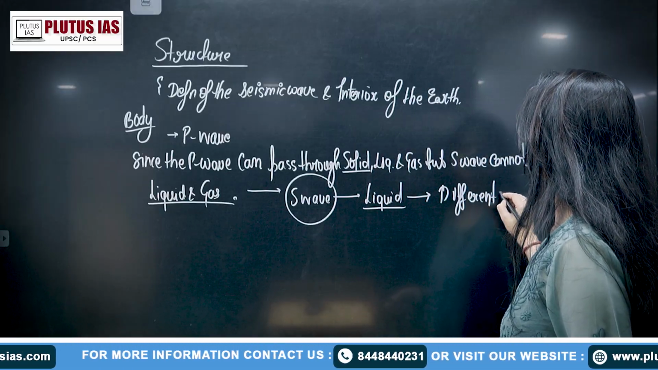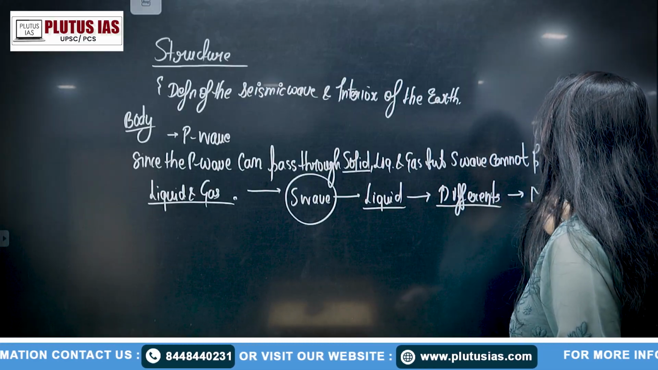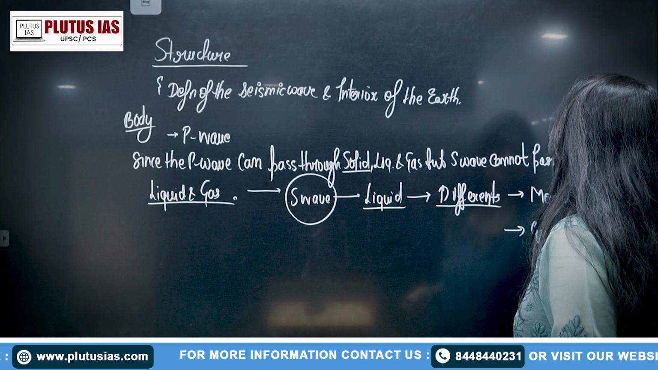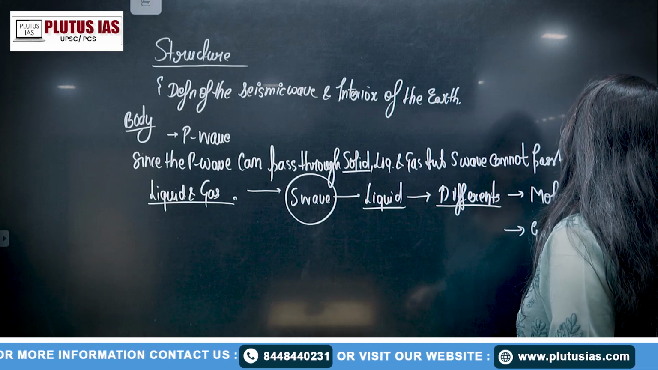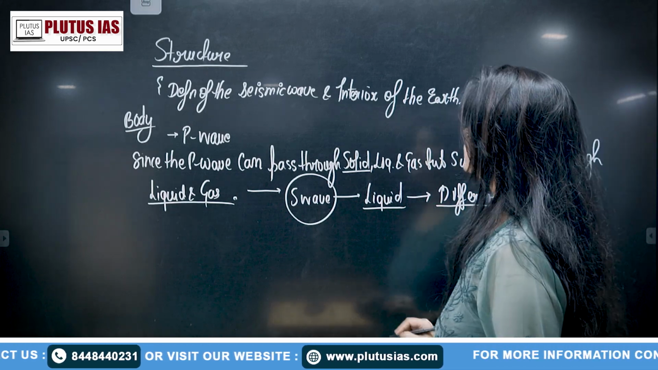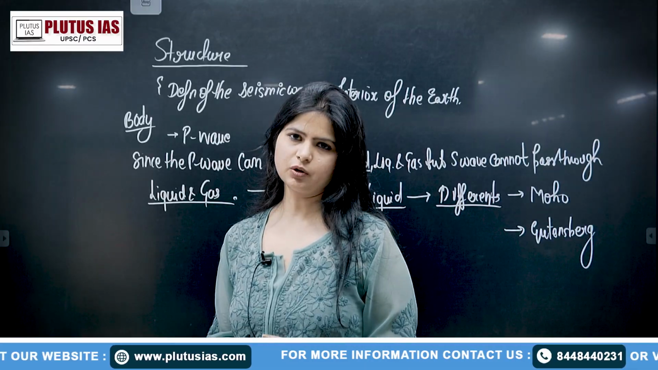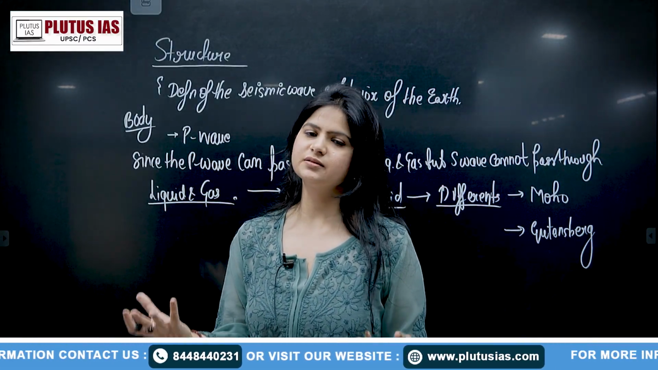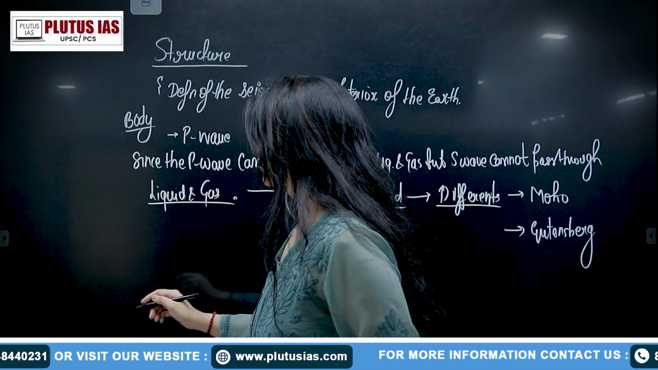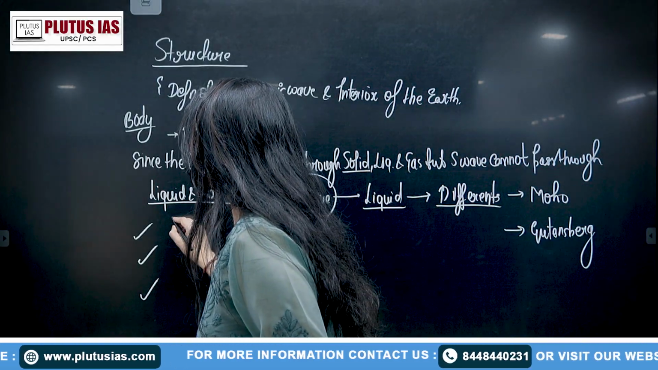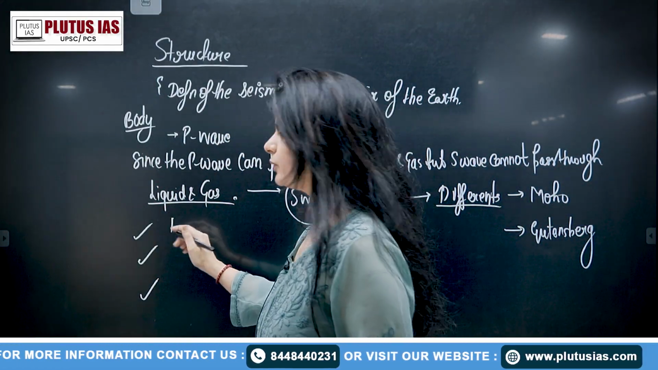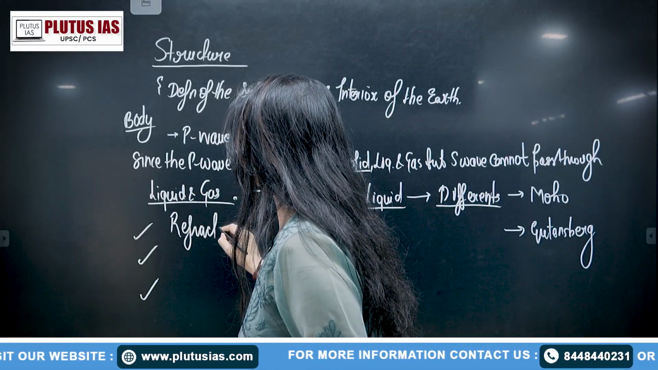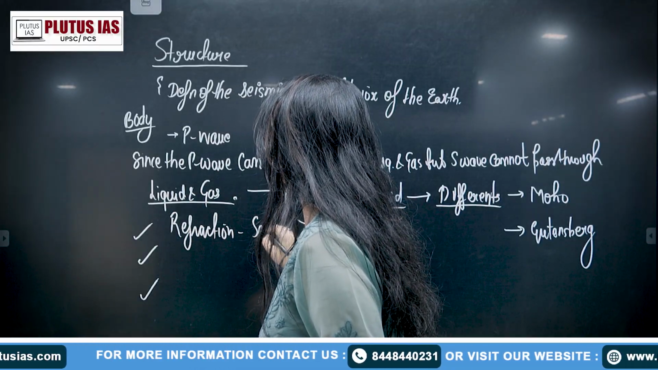What are the names of the discontinuities? The first discontinuity we have is the Moho. The second discontinuity which we detected was Gutenberg, right? So this is how we were able to detect the discontinuities. Then how we detected that temperature, density and pressure vary as we go inside: you can just take the example of the P wave and S wave only, as refraction is taking place, and this could be studied in the seismograph.